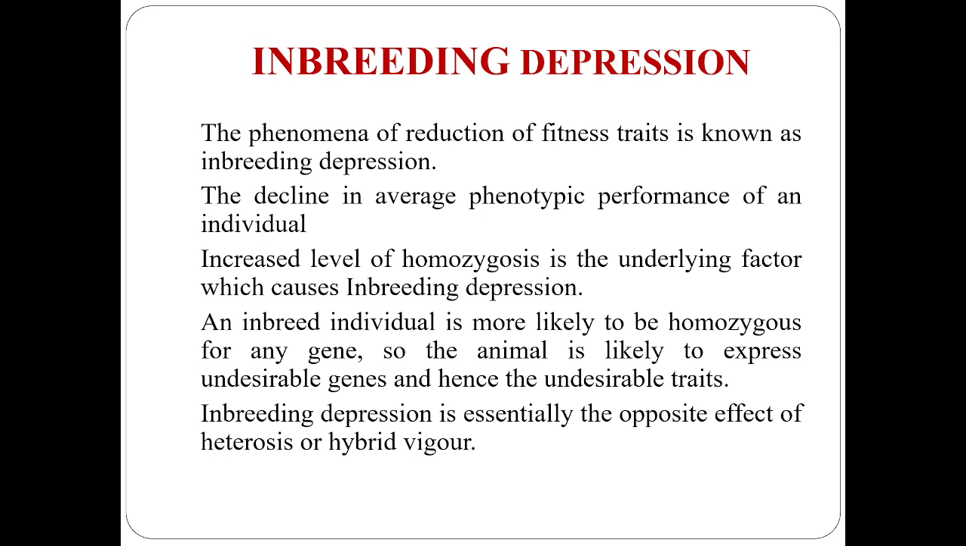An inbred individual is more likely to be homozygous for any gene. So the animal is likely to express undesirable genes and hence undesirable traits. Inbreeding depression is essentially the opposite effect of heterosis or hybrid vigor, which we will see in the case of crossbreeding. These are some of the points related to inbreeding depression. So inbreeding depression ultimately leads to a reduction in the fitness traits of inbred individuals.